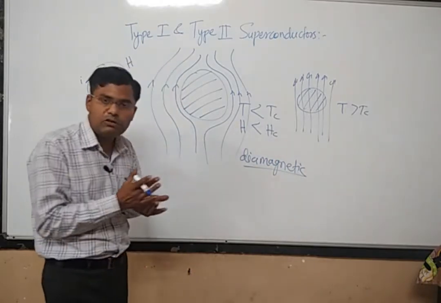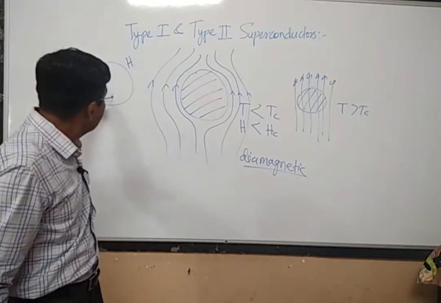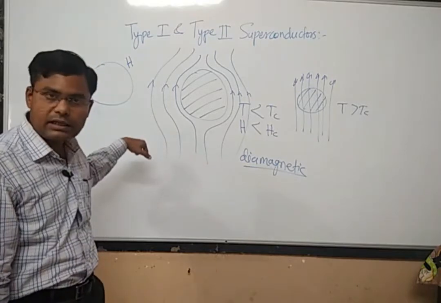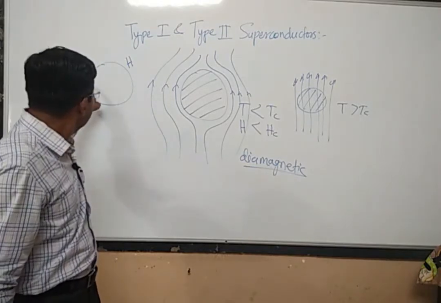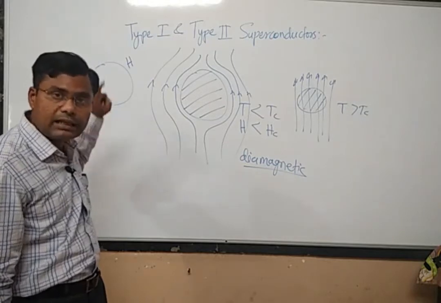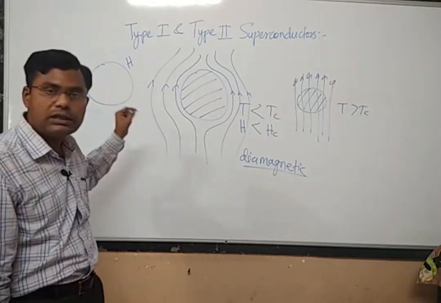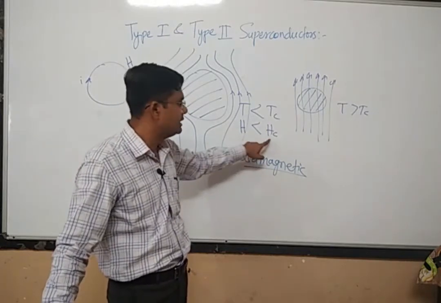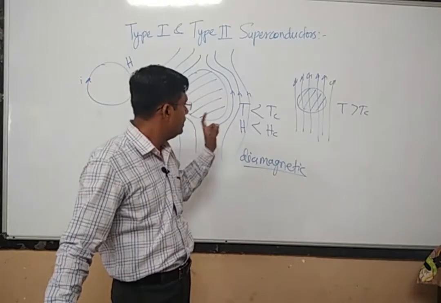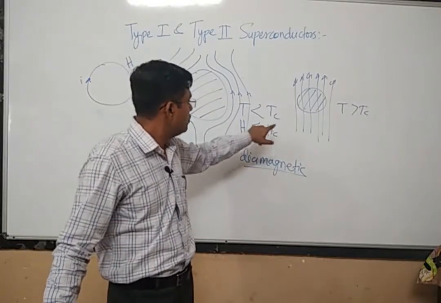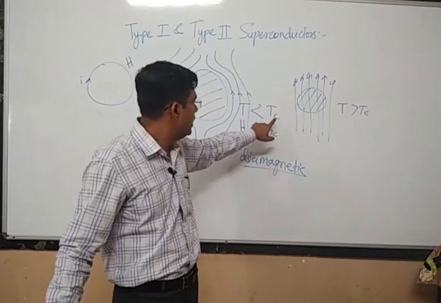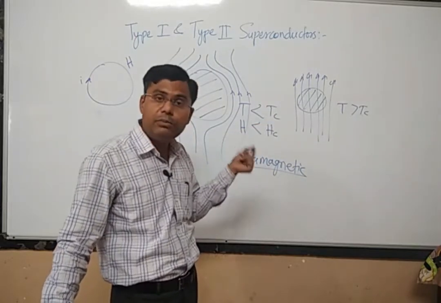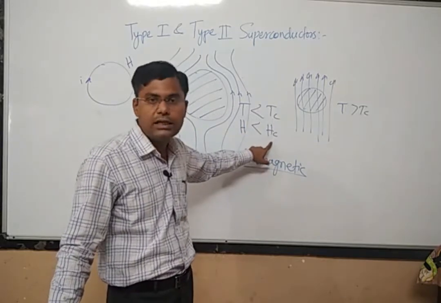Or alternatively, we can say only that amount of current can be sent through the superconductor so that the flow of current creates a magnetic field whose value is less than the critical magnetic field. So what is the outcome? Only certain temperatures are allowed. We have to maintain temperatures less than the critical temperature, and a magnetic field less than the critical magnetic field.